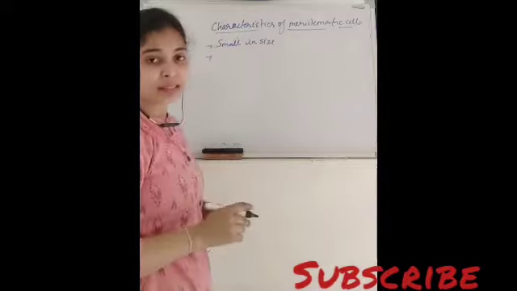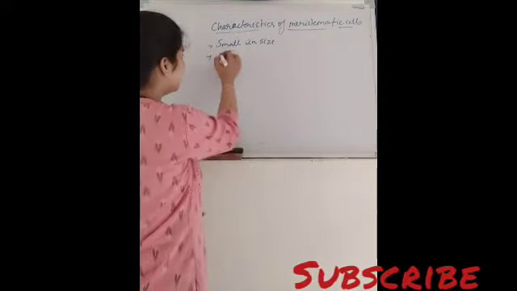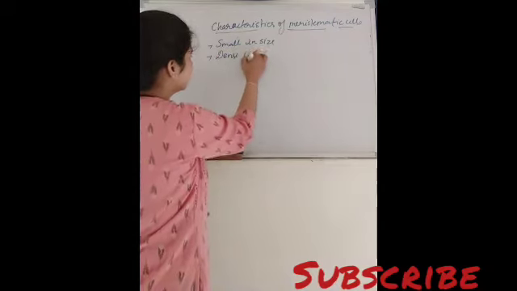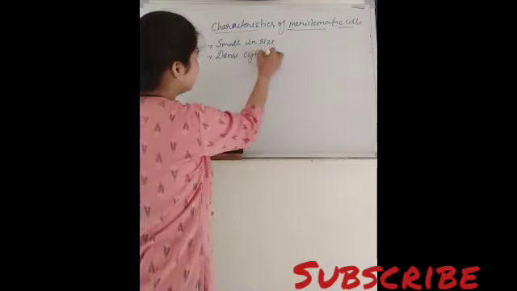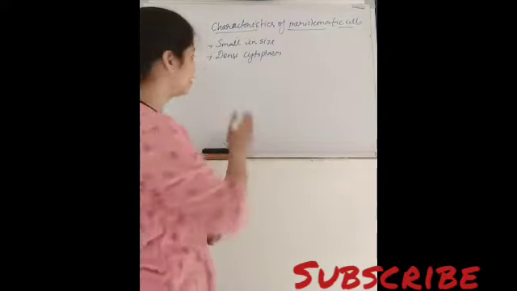They have dense cytoplasm, and I think that you all know what is cytoplasm.